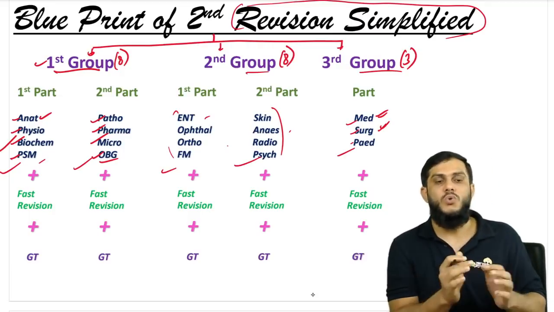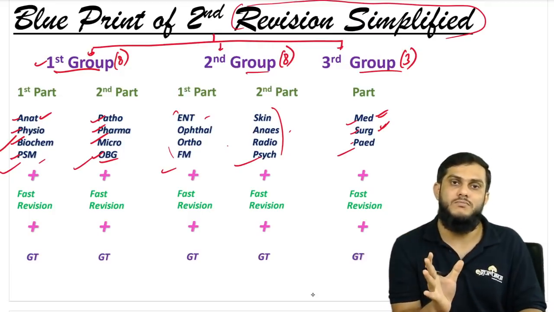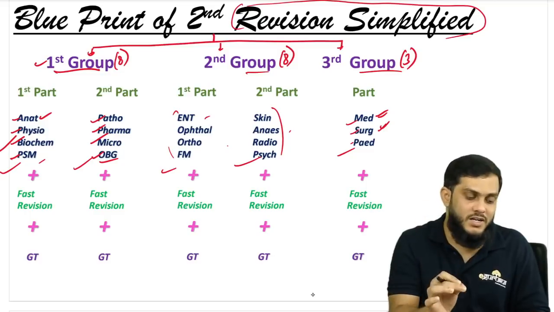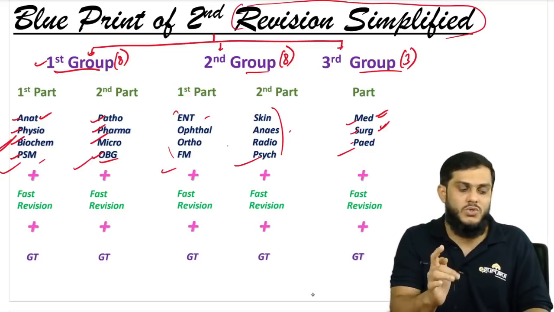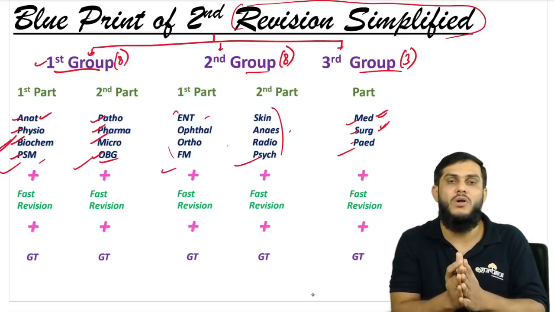and 3, so you have 5 subgroups. Now your target is just to finish the first subgroup, that is the 4 subjects. So start with anat, physio, biochem and PSM.